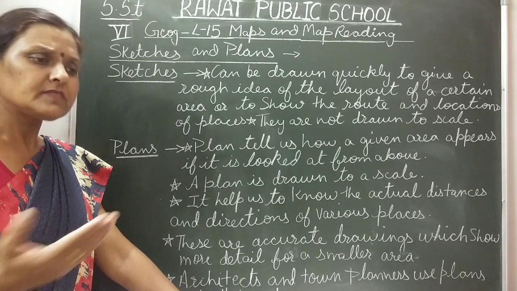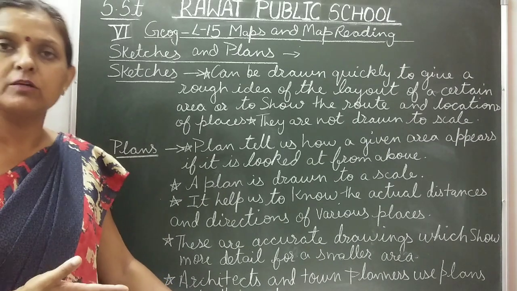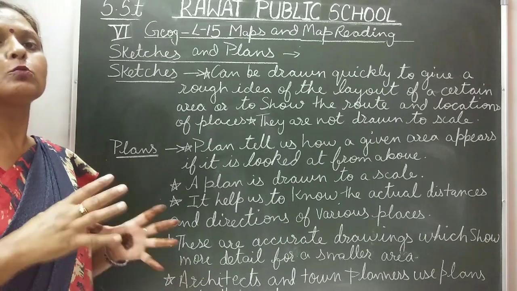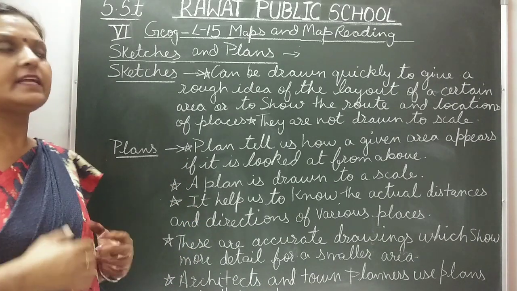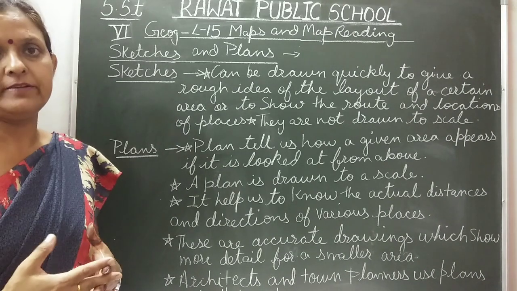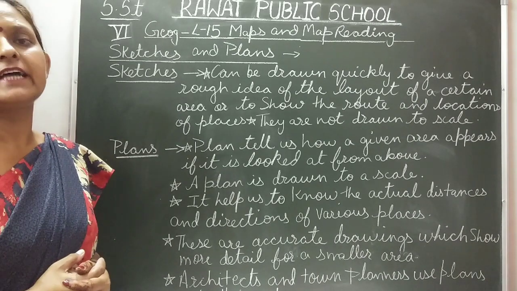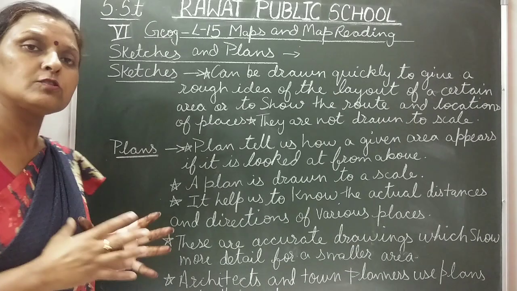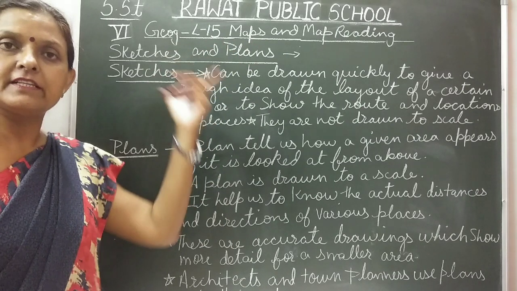In the index, what a particular thing is, is shown. Suppose blue color shows the oceans or water bodies, and green color shows land masses. So different colors or symbols are used to make the map easier for people or students to study or read. Conventional symbols are also used, which are worldwide accepted. Then there are directions, or cardinal directions. There are four major cardinal directions: north, south, east and west. And always on a map, north is shown at the top.